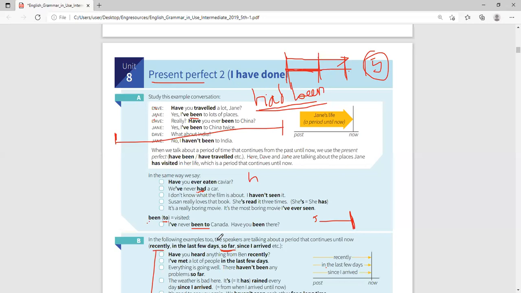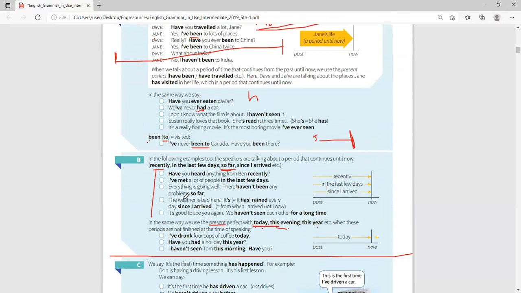So you hear me saying I have, because it is I, we, you, they. You have to put have, and of course the past participle. Is that okay? Yes, teacher, thank you. Very good. Now, that is number A. Number B tells us that